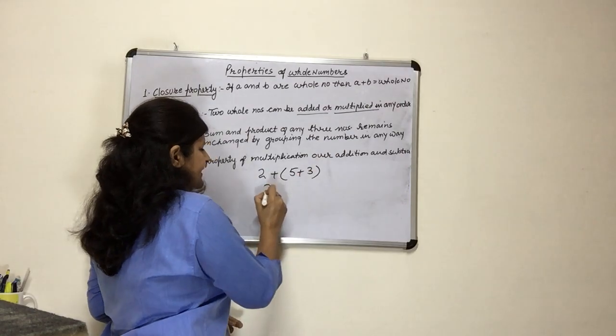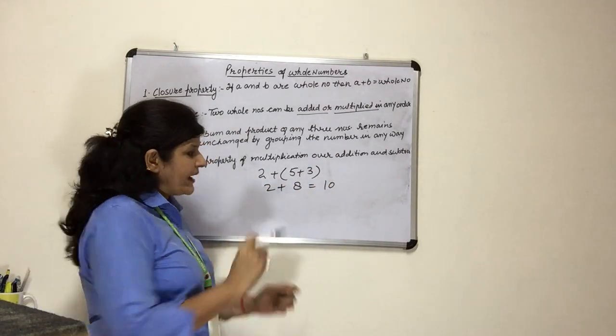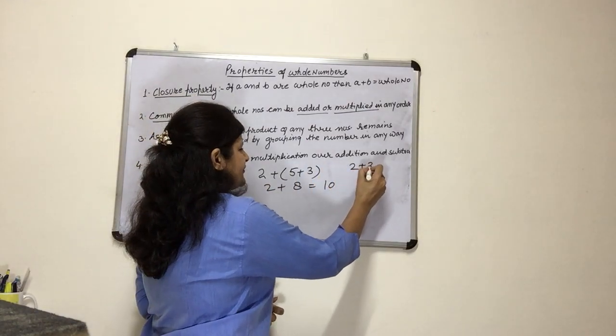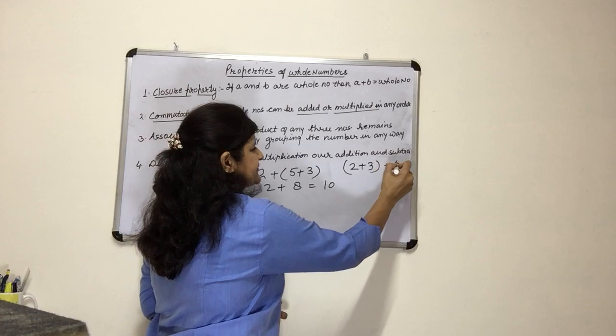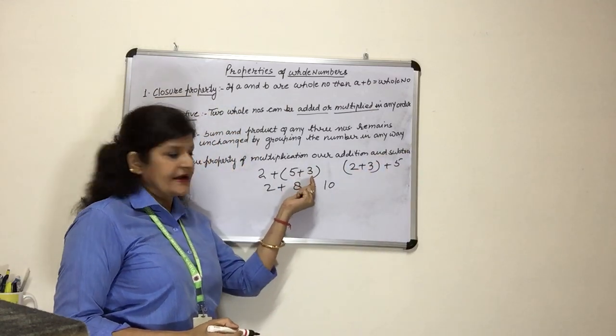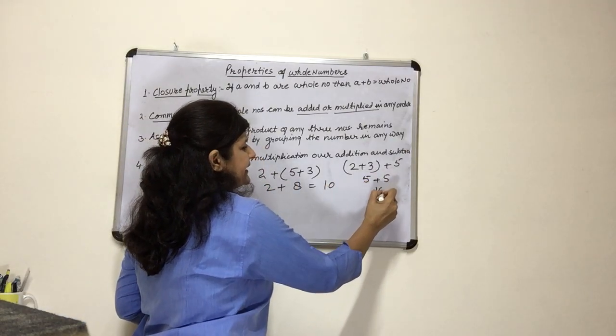So the answer will be 2 plus 8, that is 10. Right? Now I am changing the order. I am just adding 2 plus 3 and then plus 5. I am not adding 5 plus 3. I am adding 2 and 3 first and then I am just writing 5. So 5 plus 5, again 10.